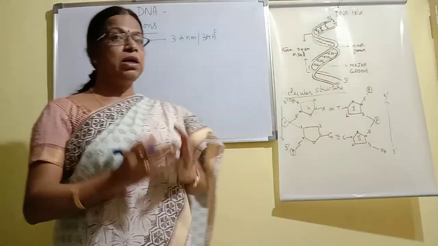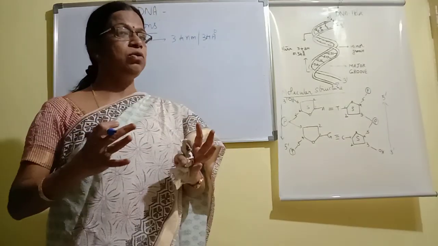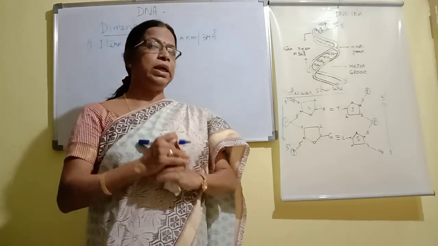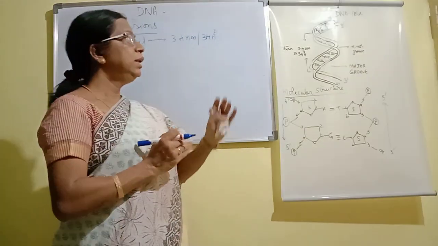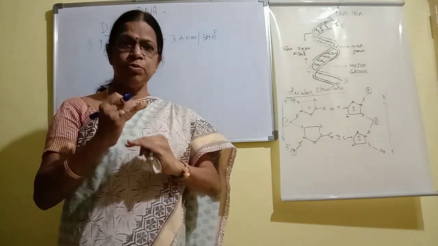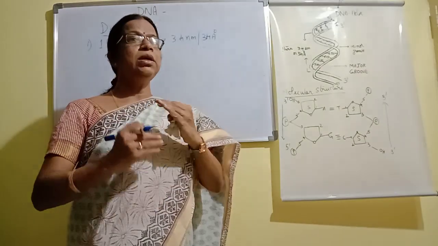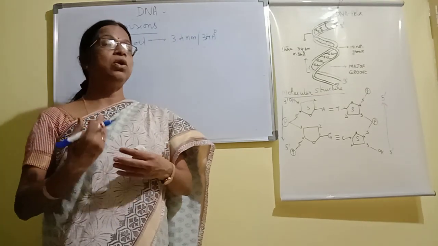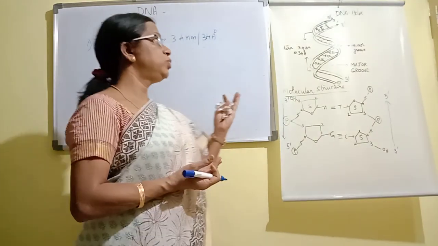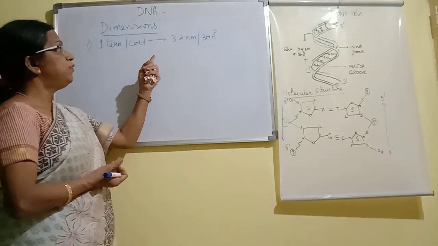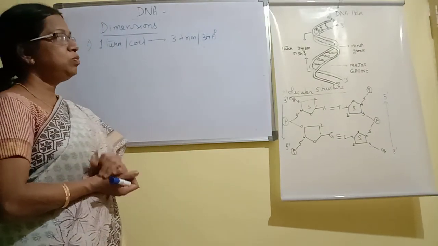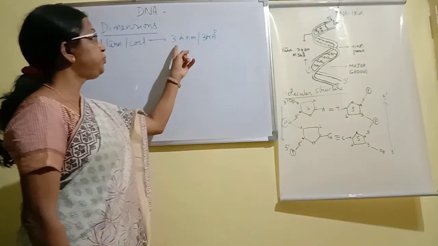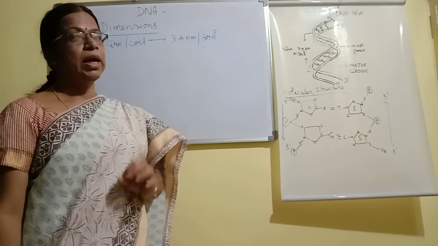DNA is a very, very large molecule. We cannot give the entire length of DNA of any individual, so we have to take only a unit length. Here we take only one turn. Or we can give the length in terms of base pairs also, or the number of nucleotides present. That we are going to see now. So suppose there is one turn or one coil. What is its length in terms of nanometers? It is 34 angstroms, or 3.4 nanometers.